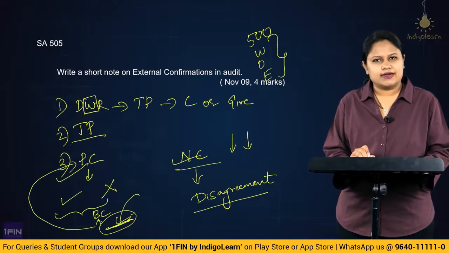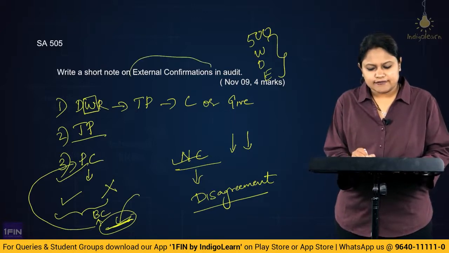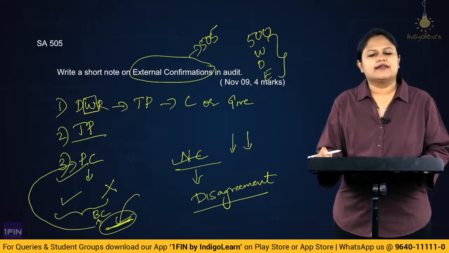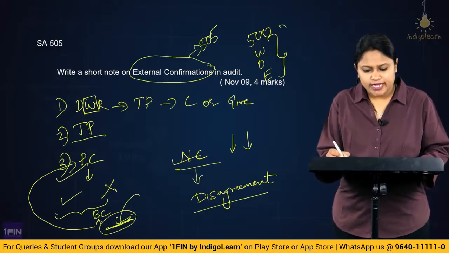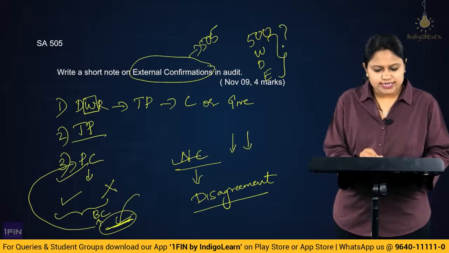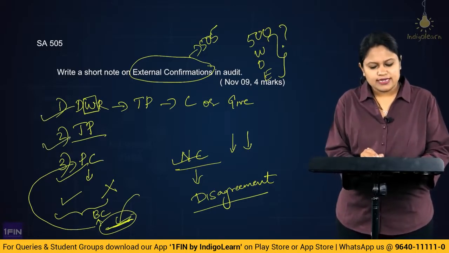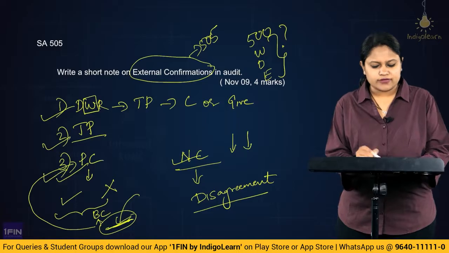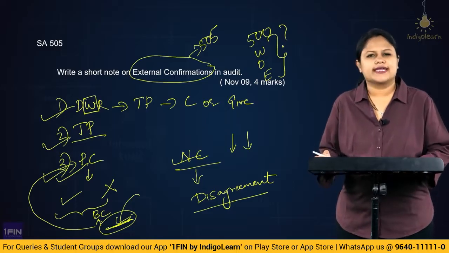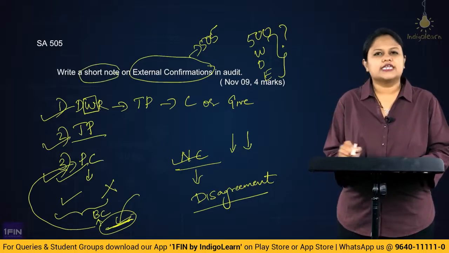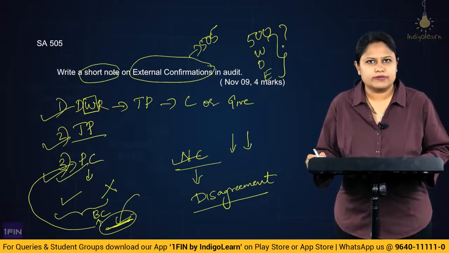So you could begin the answer as: external confirmation as covered by SA 505 is a reliable audit evidence. Why would that be the reason? What is it? From whom do we obtain, where third party involvement exists, and then you could also give the types of confirmation request, positive and negative confirmation. So all of this would be like a short note that you write as a part of external confirmation.